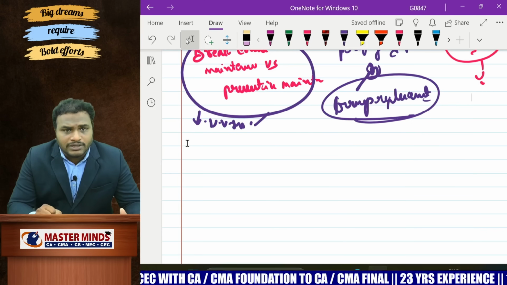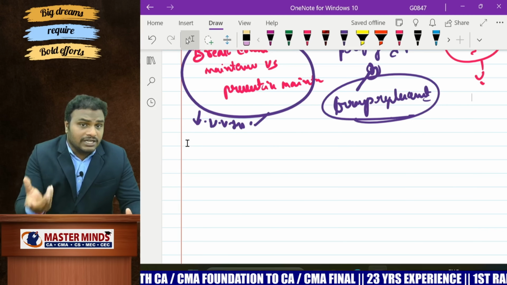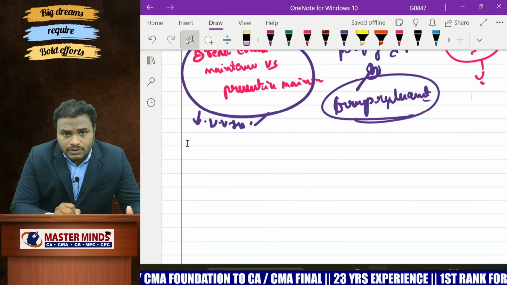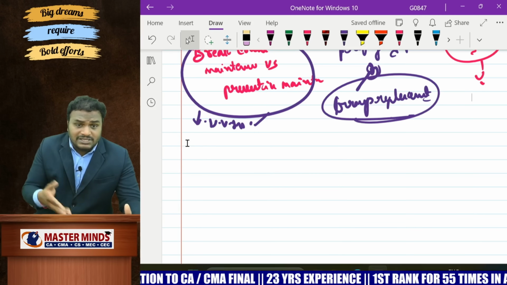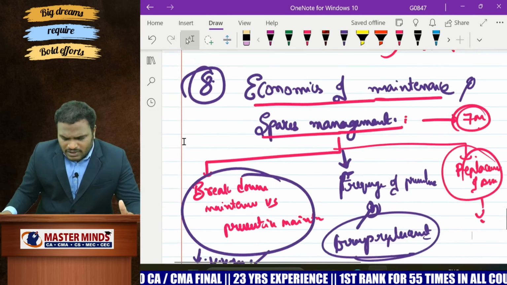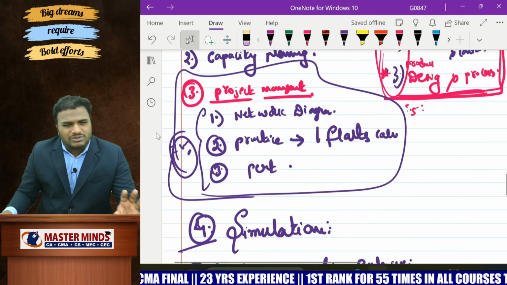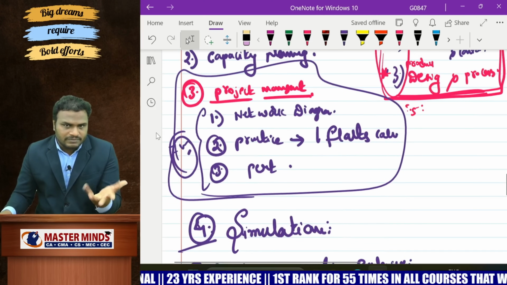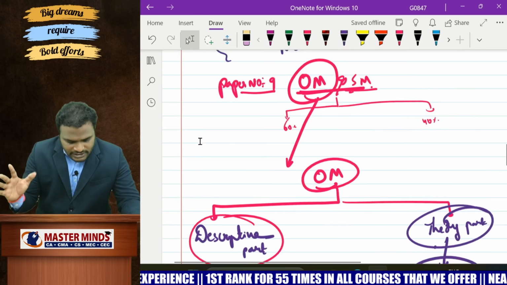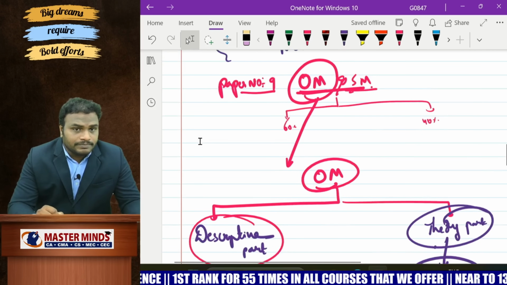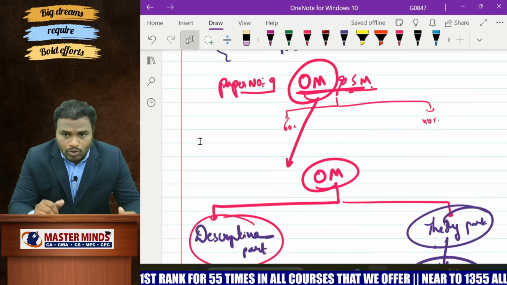Productivity management, which is a theory chapter, and quality certification. Okay, application of operations research. If there is time, you can read that chapter also. Otherwise, you can leave it. Why? Because the time is very, very less. Now, this is the entire one day before strategy regarding operations management. That's it for today. All the best.